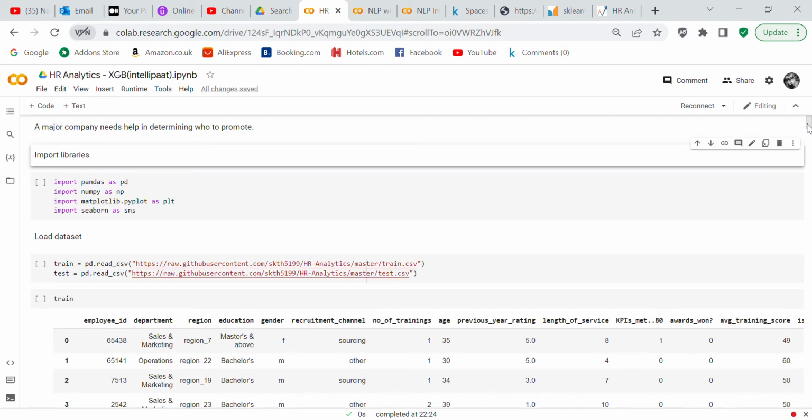Then we're going to import some of the libraries that we're going to need to carry out this AI project. We're going to start out with Pandas, NumPy, Matplotlib, and Seaborn. Pandas is used to create and maintain data frames. NumPy is used to carry out mathematical computations and create NumPy arrays.